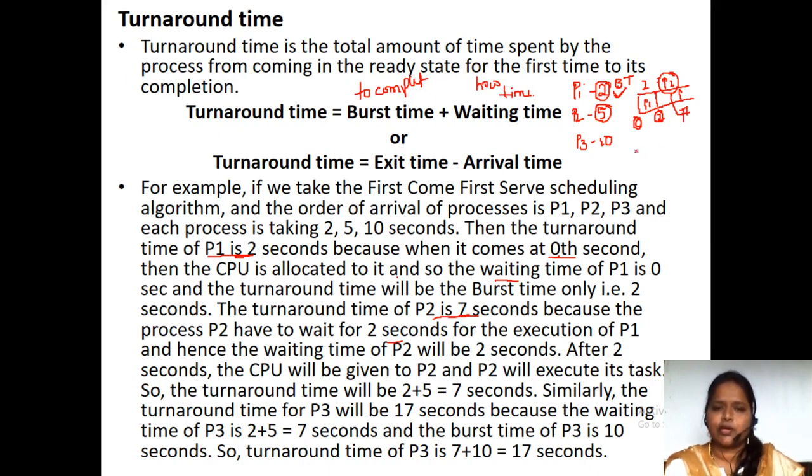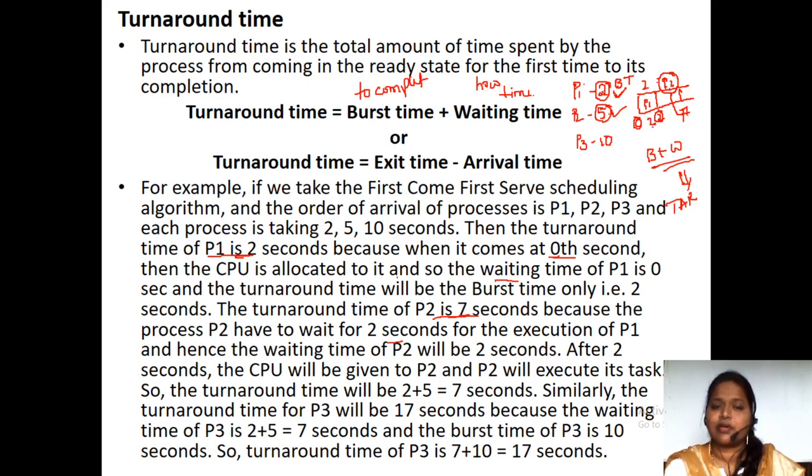This is how we calculate it: burst time plus waiting time gives the turnaround time. So for process P2, the burst time is 5 milliseconds. How much time has it waited? 2 milliseconds. Why?